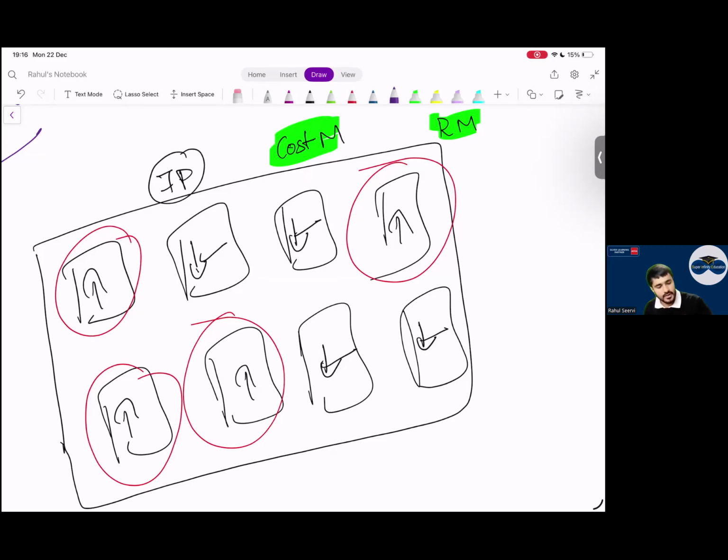No sir. You can't do this, beta. If you do this, then everyone will do this only. No. Try to make the books good, the balance sheet good. What is the standard saying?